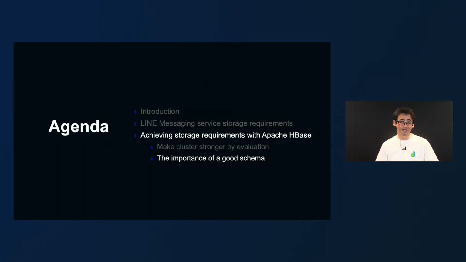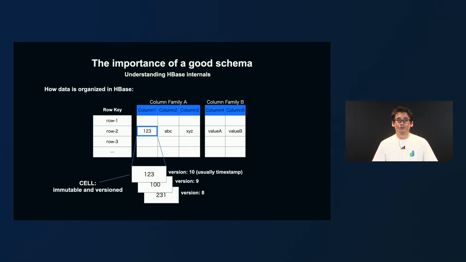So let's see how important it is to have a good table schema. But before that, as I said, we need to understand a little better how HBase works internally. So let's see how data is organized in HBase. Data is organized in rows, and rows have keys and values like any other key-value store. Each row key will have multiple columns, which are grouped into column families, and each column can have multiple values. The important thing here is that data is stored in cells, and cells are versioned and immutable.